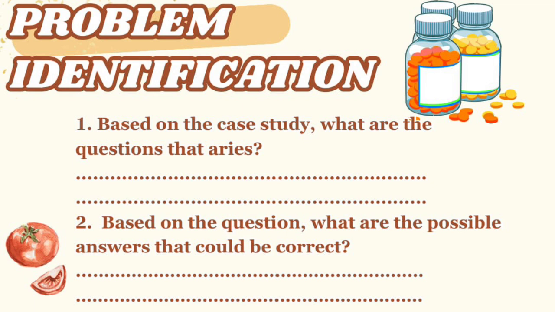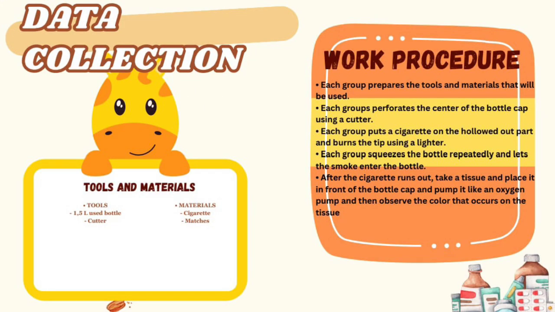The next is problem identification. In this part, the student must answer 2 questions. The first is, based on the case study in an article, what are the questions asked, and the second is, based on the question, what are the possible answers. And the next part is data collection. In this part, the student must list the tools and materials needed for the activity and the work procedure.